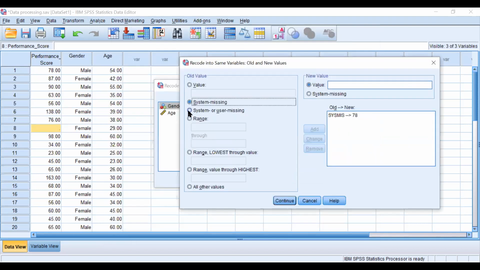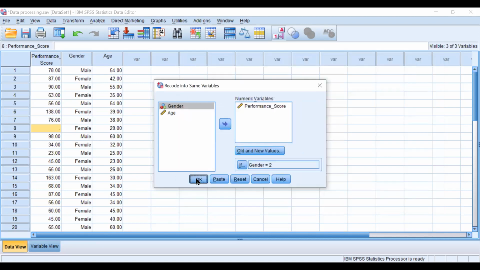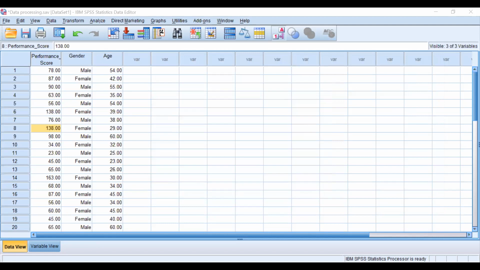Old and new value, all the system missing values should be replaced by 138. Add. I need to remove it first and then put 138, because it will say system missing, so it will replace with one only. Add, continue. Okay. Now I need to see my file.